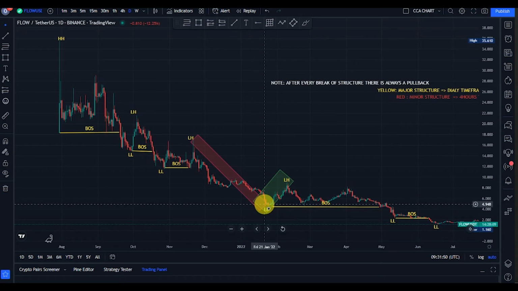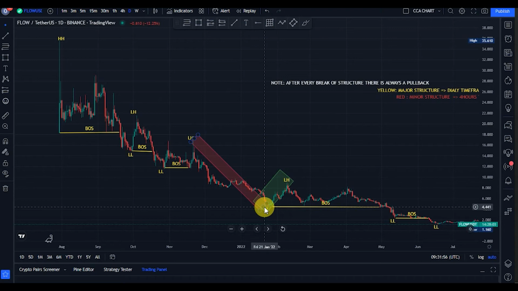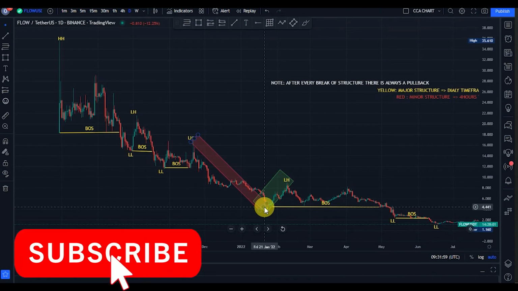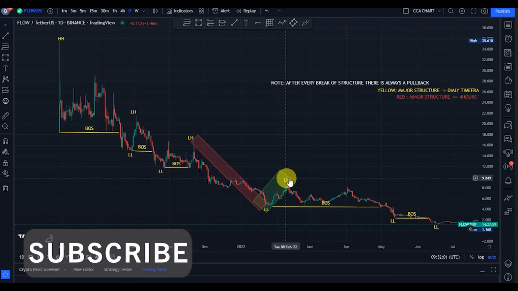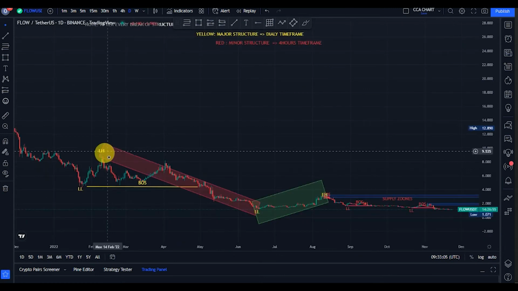The bulls came back for the pullback, took price from that $4, rallied back to about $9. And guys, another break of structure should be what we should be expecting, because the lower high that gave us this lower low is not yet taken out. So guys, at this point, we should know that we're still on a bearish trend. Anything you'll be doing in the market now should be shorting the market, though it's just financial advice.